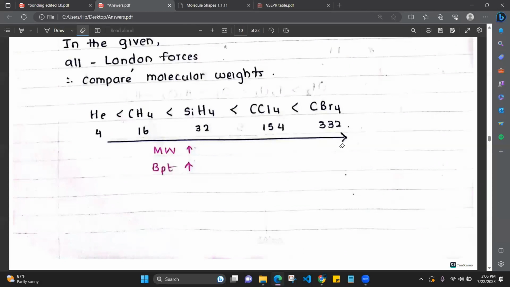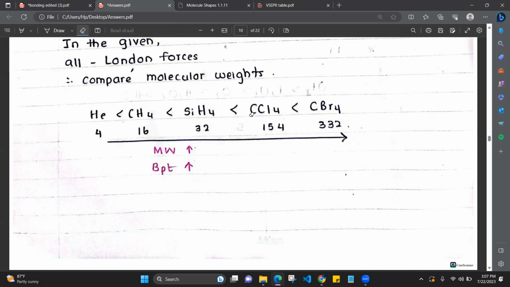So when we compare the molecular weights, we can tell from the atomic sizes. Okay. No need to know the exact molecular weight of each and every molecule. Can compare from the atomic sizes, right? So molecular weights, now I have marked here. According to this order, molecular weight is increasing. If there is a CBr4 solution and a CCl4 solution, CBr4 molecular weight is higher. So that means it is difficult to break the CBr4 structure. Okay. So if it is difficult to break the structure, their boiling point will be high. We have to give more heat in order to break, right? So that's why the boiling point is high.